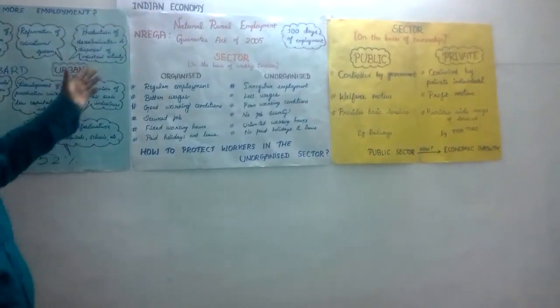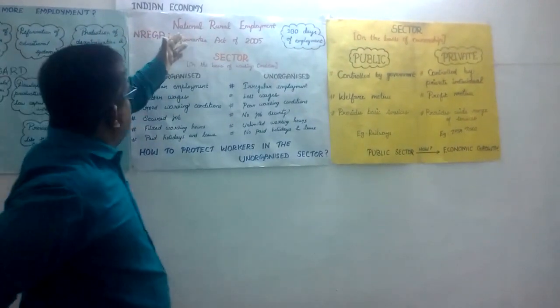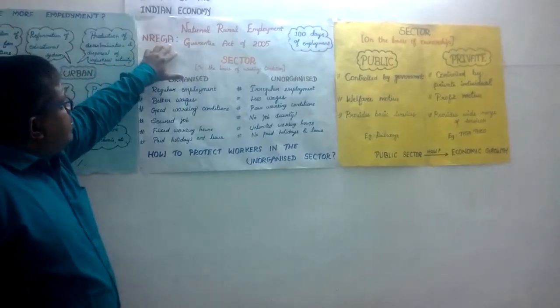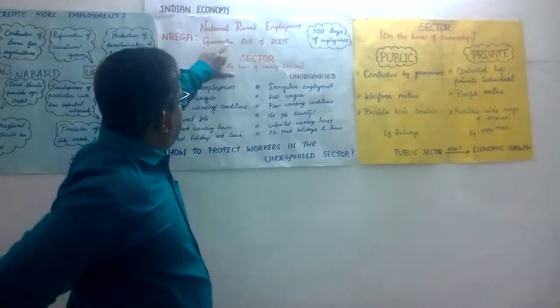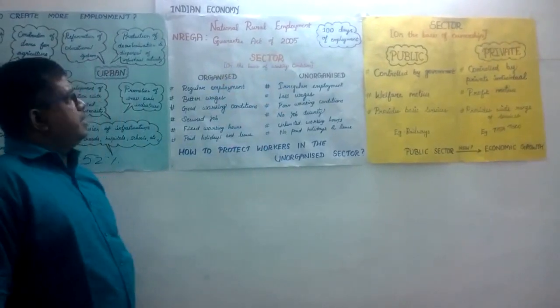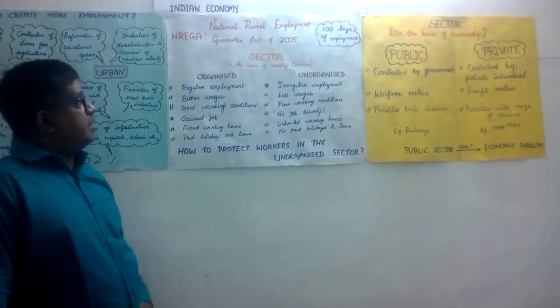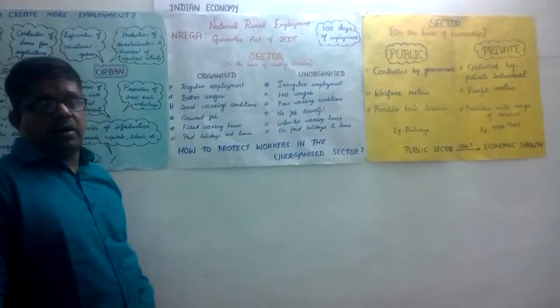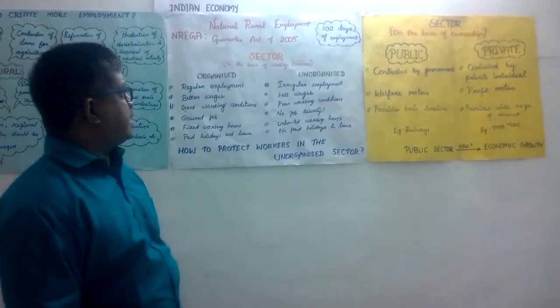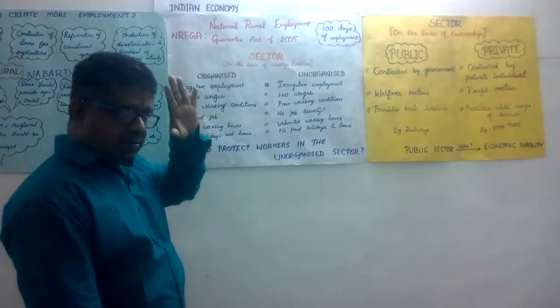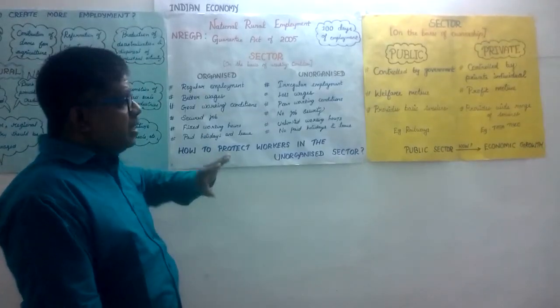The next one is NREGA, the National Rural Employment Guarantee Act of 2005. In 2005, the act was introduced as a right to work. According to that, it becomes a fundamental right, so all the people should be getting some kind of work.